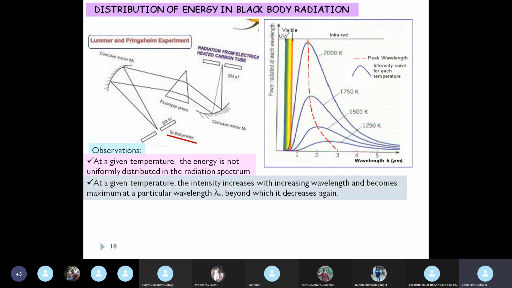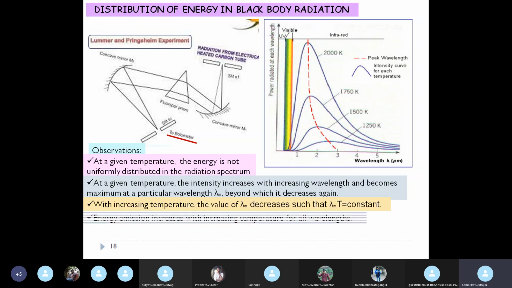At a given temperature, the intensity increases with increasing wavelength, becomes a maximum at a particular wavelength lambda m, beyond which it decreases again. With increasing temperature, the value of lambda m decreases. You can see that also, clearly seen from the graphs.